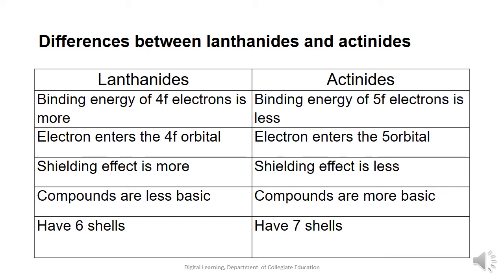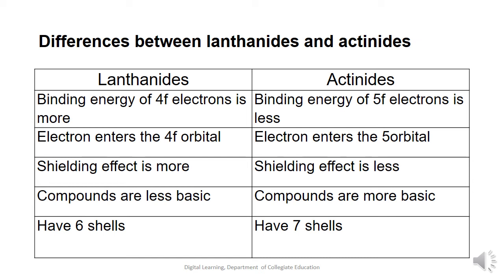The shielding effect found in lanthanides is more. On the other hand, the shielding effect in actinides is found to be less. The compounds present in the lanthanide series are less basic, whereas the compounds of actinides are found to be more basic. Lanthanides have 6 shells, actinides have 7 shells.